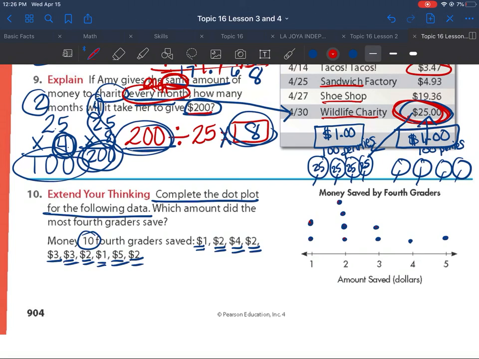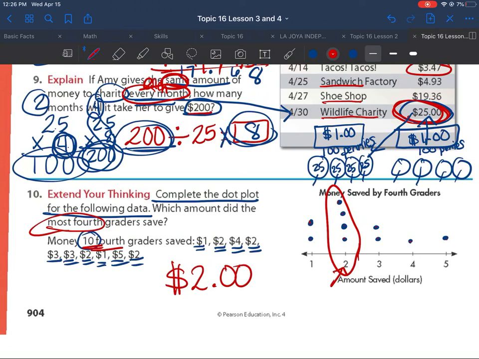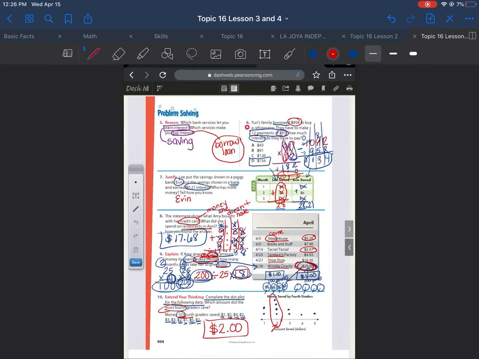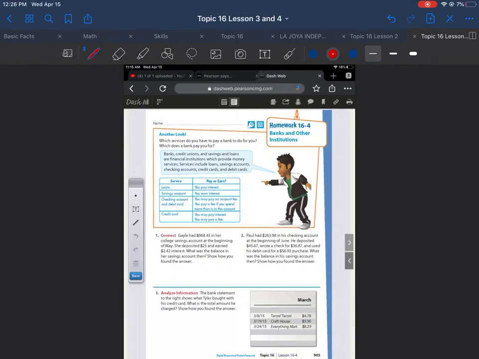Do I have 10 numbers? 1, 2, 3, 4, 5, 6, 7, 8, 9, 10. Remember, there were 10 4th graders. The question says, which amount did the most 4th graders save? The amount is $2. $2 was the amount that most fourth graders saved.